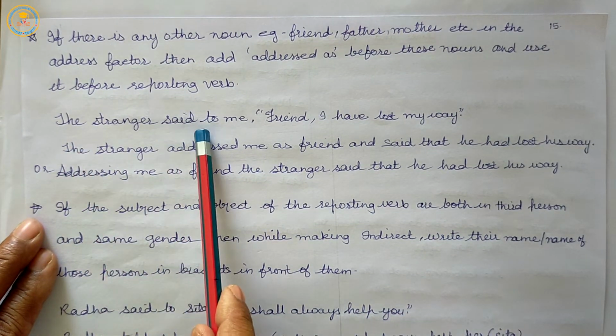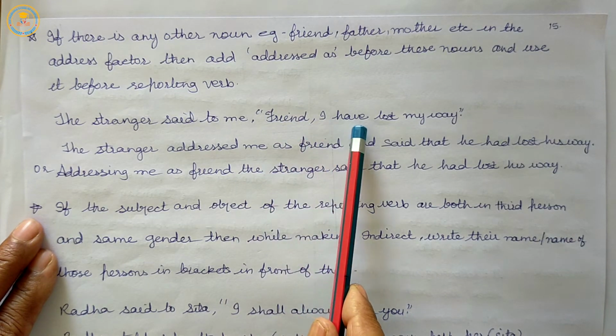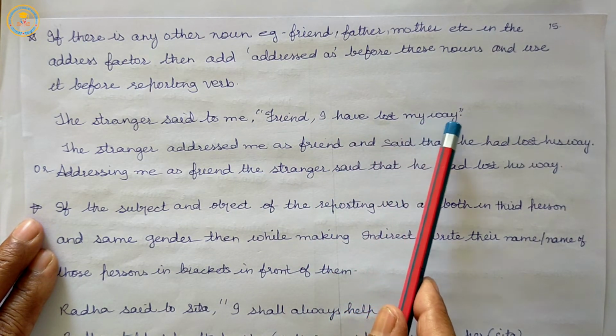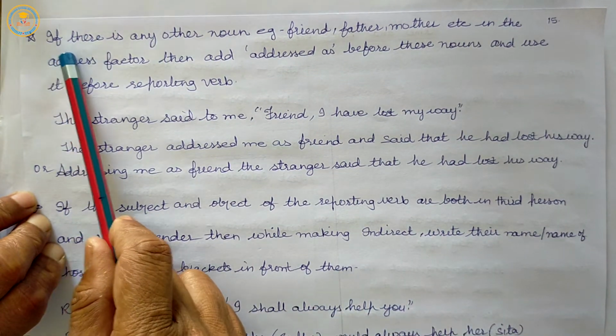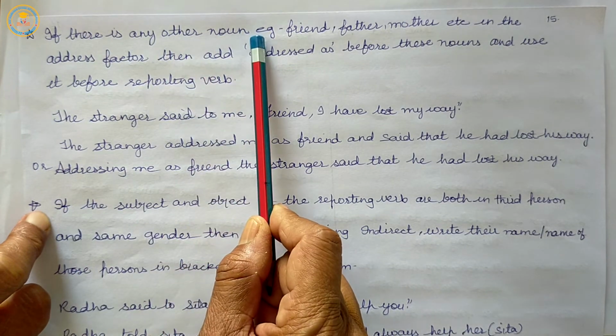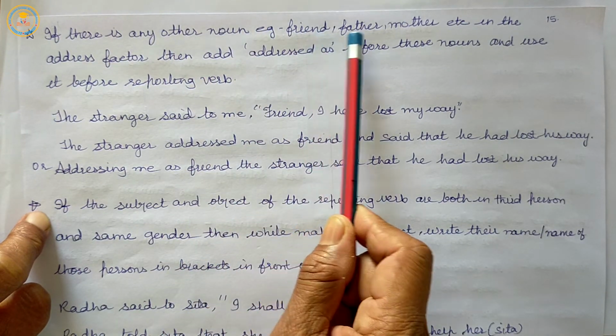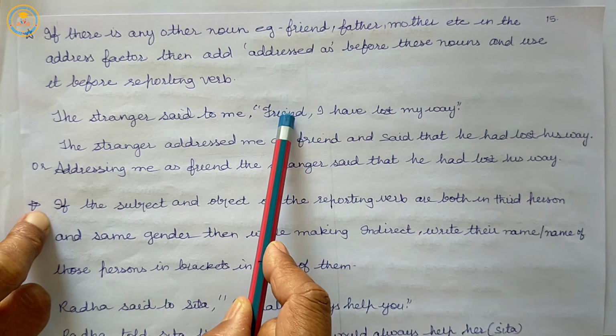The stranger said to me, "Friend, I have lost my way." So what have we read in this one? If there is any other noun, for example friend, father, mother, etc. Here the noun is friend.